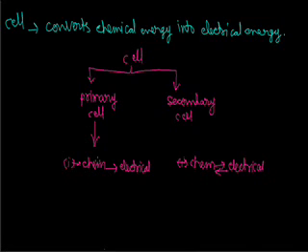We cannot use a primary cell after discharging, but we can use a secondary cell after discharging by charging it using another external EMF. So there are some terms like the EMF of the cell.